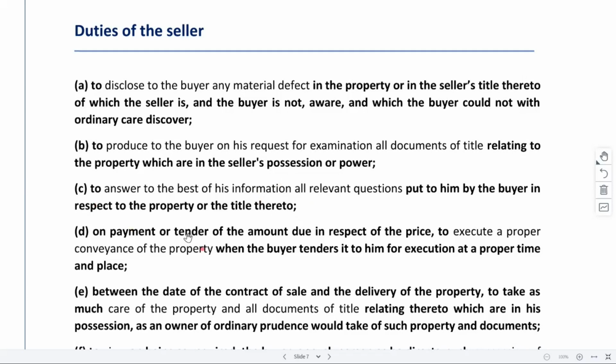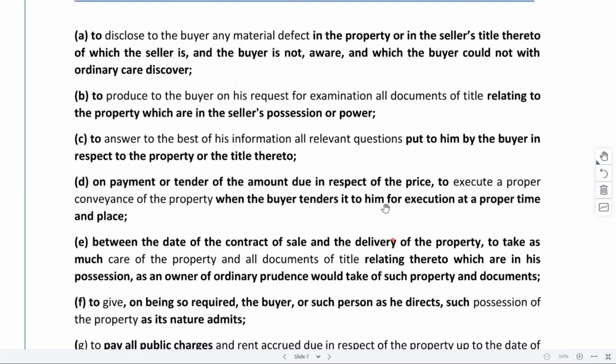On payment or tender of payment due in respect of the price, to execute a proper conveyance of the property, right? The seller will initiate the process of getting the property transferred through preparing the sale deed and everything. Once he has received the payment, or the tender and other stuff, once it is finalized, he will initiate the process for execution at a proper time and place. Accordingly, he will initiate the process.